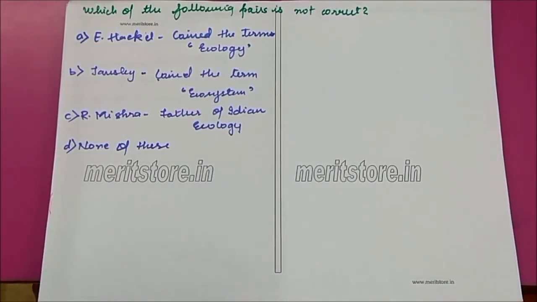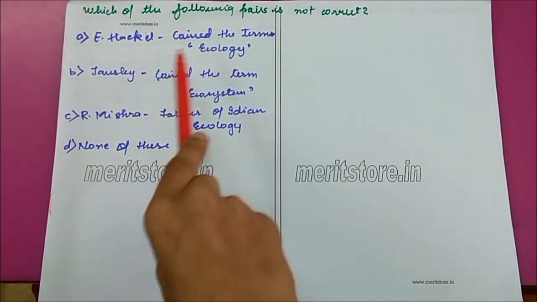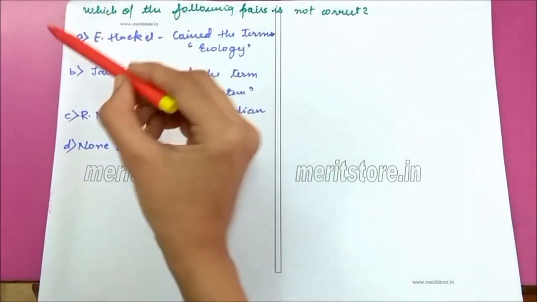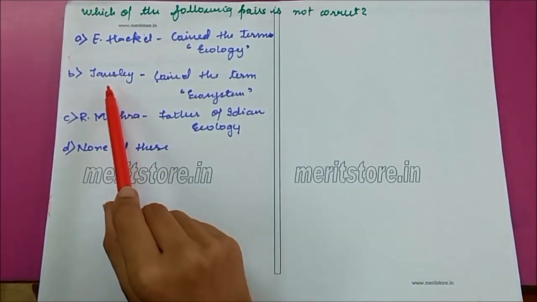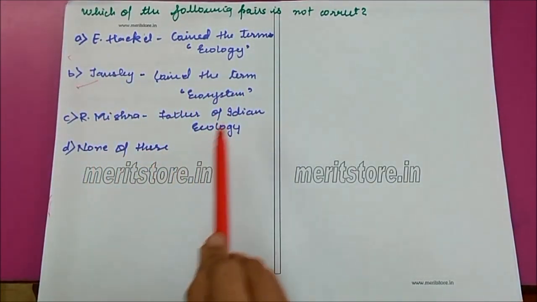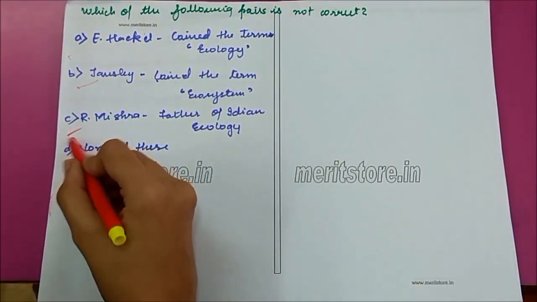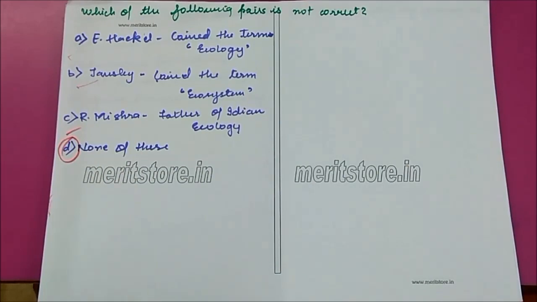Which of the following pairs is not correct? Options: E. Haeckel coined the term ecology, correct. Tansley coined the term ecosystem, correct. R. Mishra, father of Indian ecology, correct. So the correct option is D, none of these.